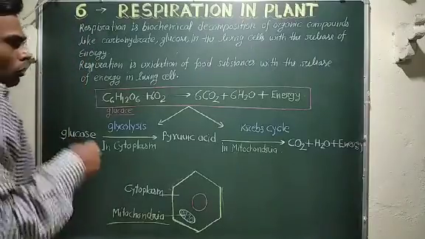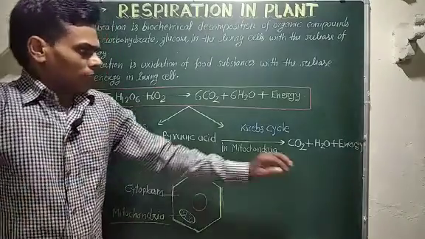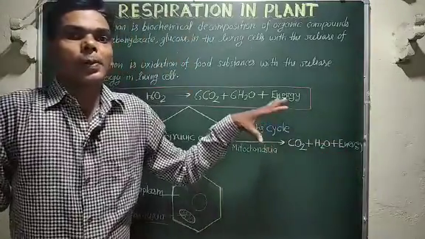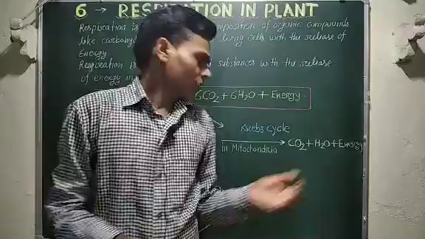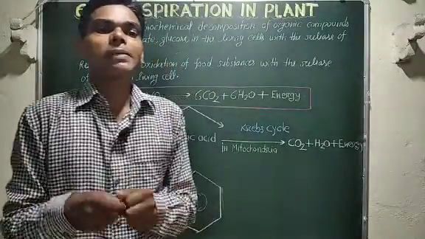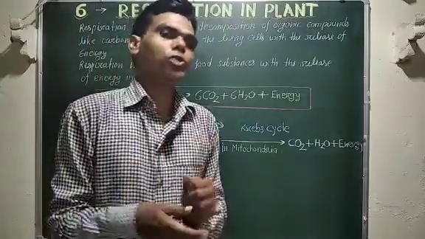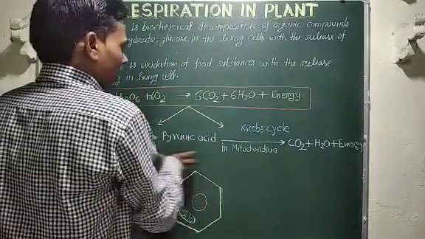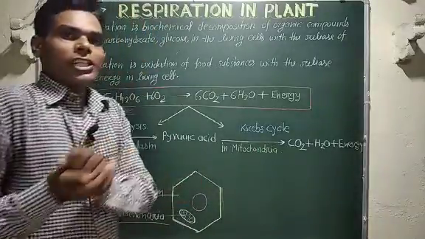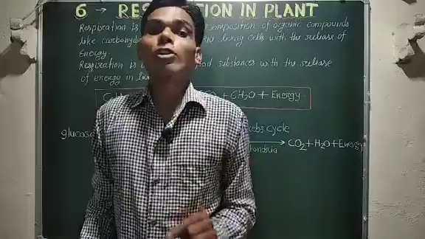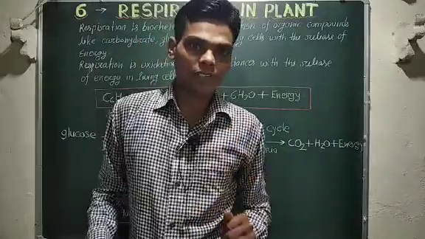Now, each breakdown step is controlled by a particular enzyme. Students, you know that there are many phases, and in each phase each breakdown step is controlled by a particular enzyme.